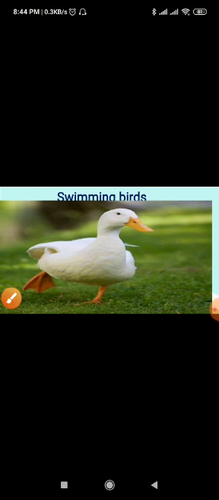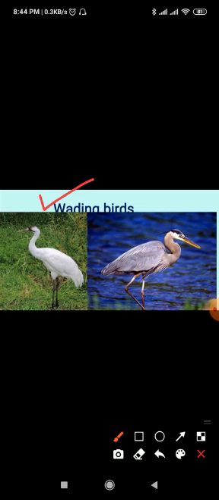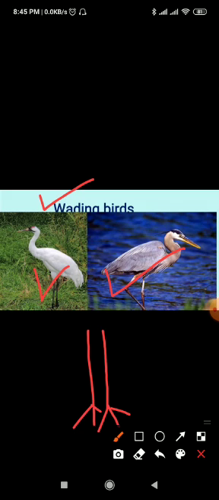Next is wading birds. Birds like cranes, herons, etc. look different from other birds because of their legs. These long legged birds with spread out toes can wade through muddy water. Their legs do not sink into the mud, nor do their bodies get wet because they have long legs. So that's all about the types of feet and claws different birds have.